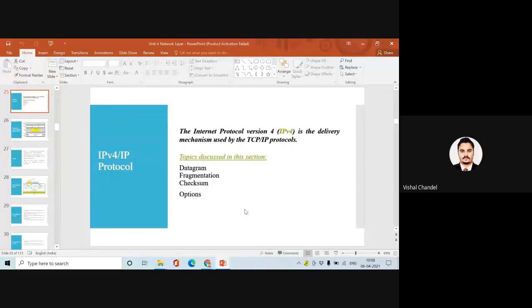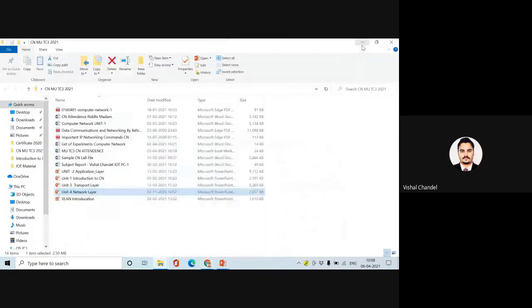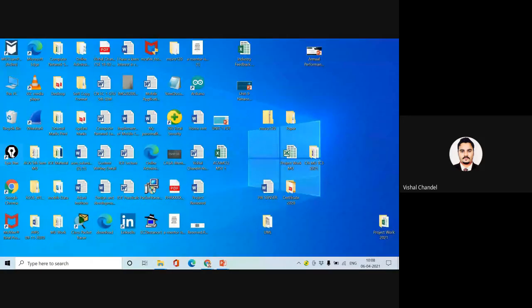So we are on our fourth unit. We are discussing the network layer. In the network layer, I have just completed internetworking. After that, we come to the main point that we call the addressing service of the network layer. In this addressing service, we are first going to discuss a very important protocol of the network layer, that we call the IP protocol, internet protocol.